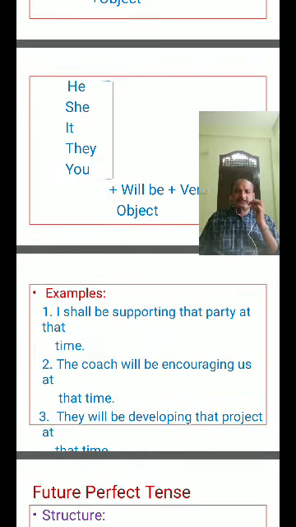Come to so many examples. Virender Sehwag will be attacking the bowlers at the time. The principal will be visiting our hostel at the time. I shall be writing the novel at the time. I shall be listening to the news at the time. We will be listening to the class at the time. We will be going to a picnic tomorrow. The science exhibition will be starting tomorrow.